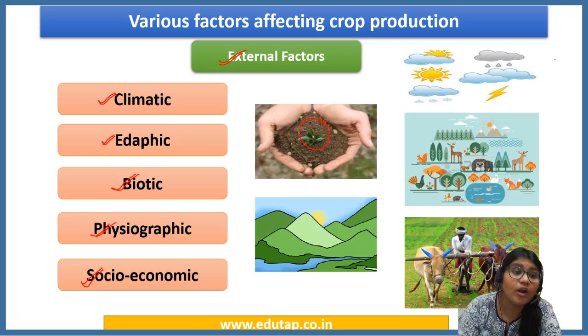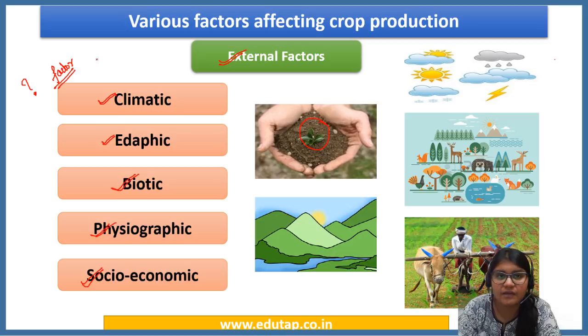Now what do you need to take out of this for your examination? Whenever you're taking a particular factor, there is a range for that factor that is suitable for crop production. We call it the average range. That is what we saw. For example, there can be a range for wind velocity.